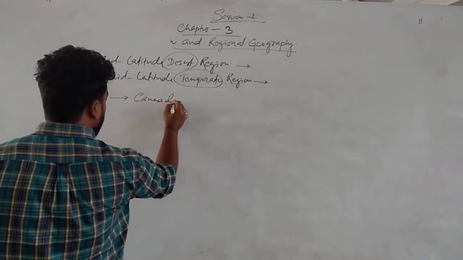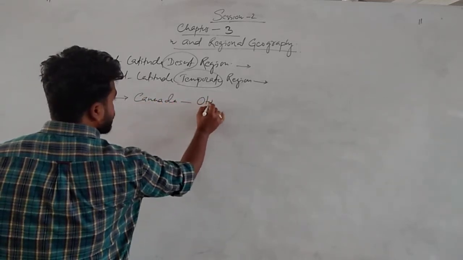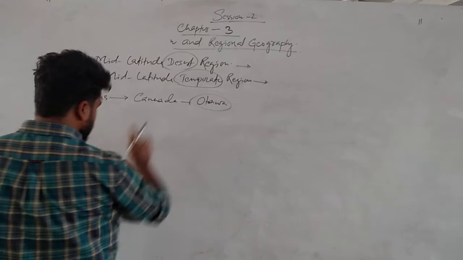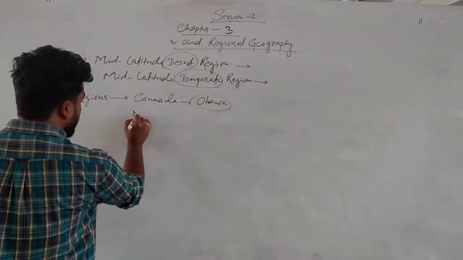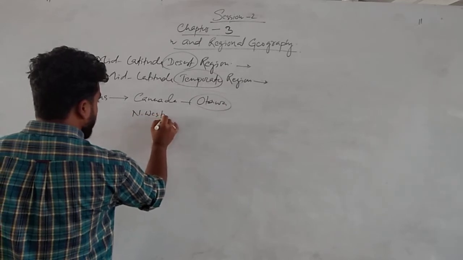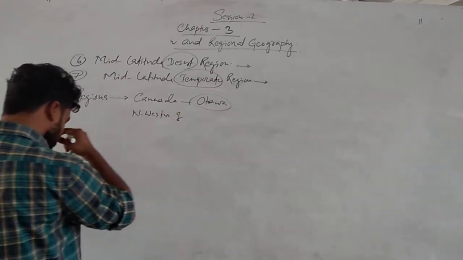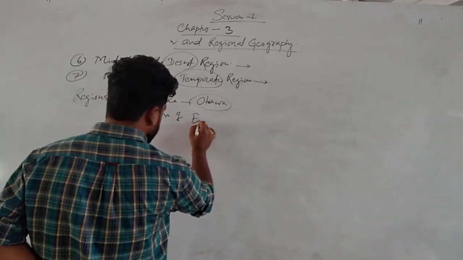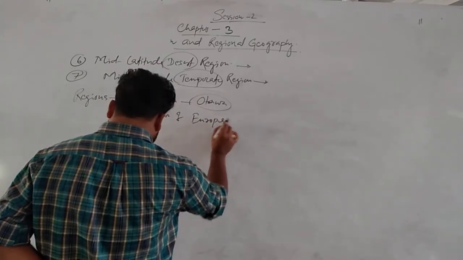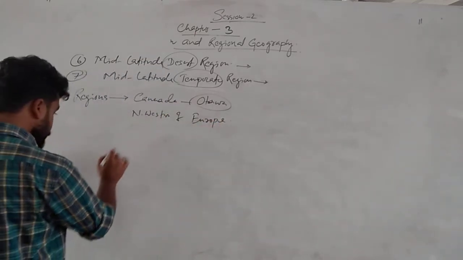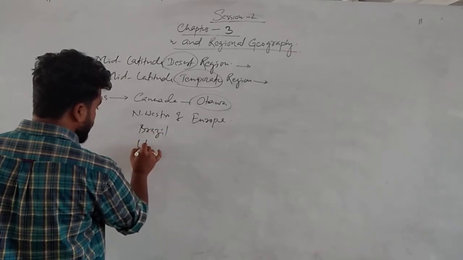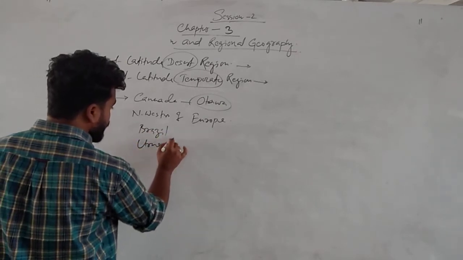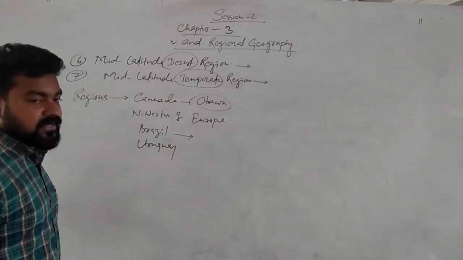Canada. Okay. What is the capital of Canada? Capital of Canada is Ottawa. Again, northwestern part of Europe. Some part of Brazil, some part of Uruguay. Brazil, what is the grassland of Brazil? Campos.